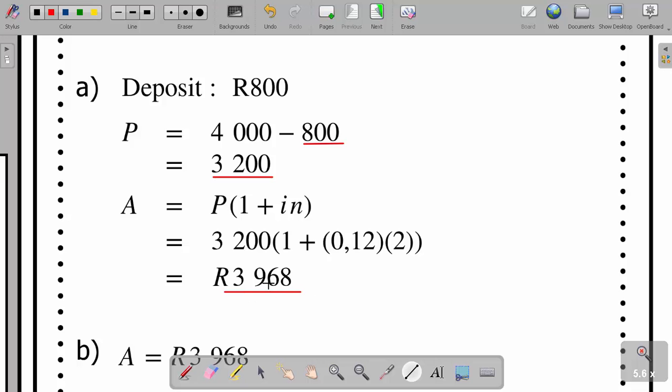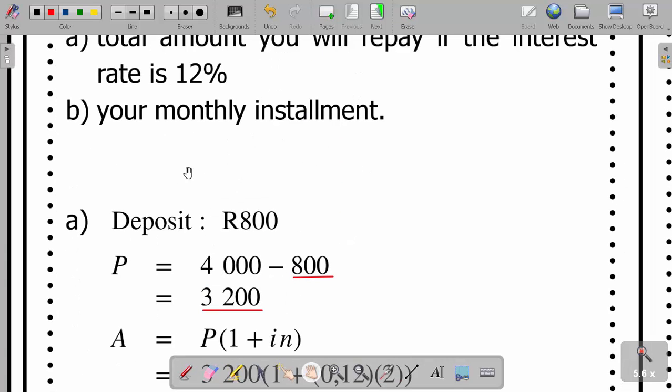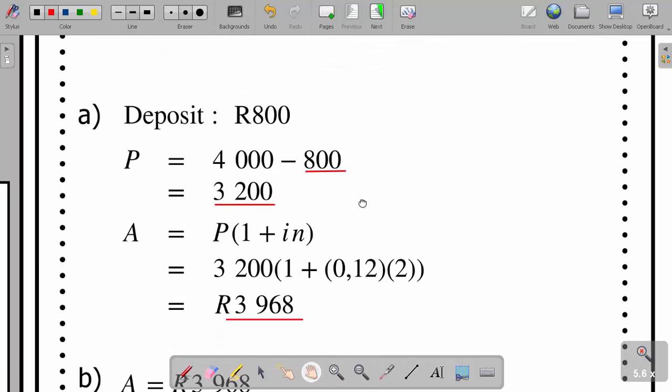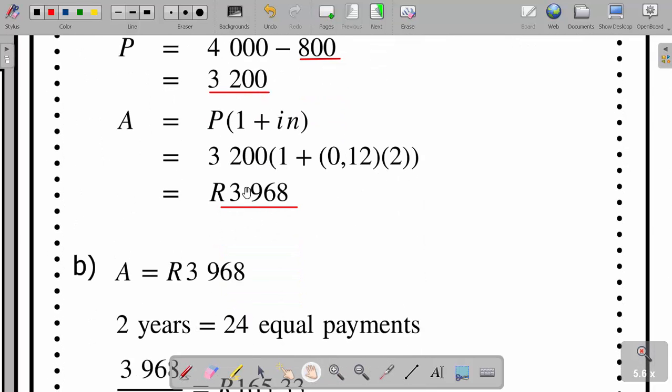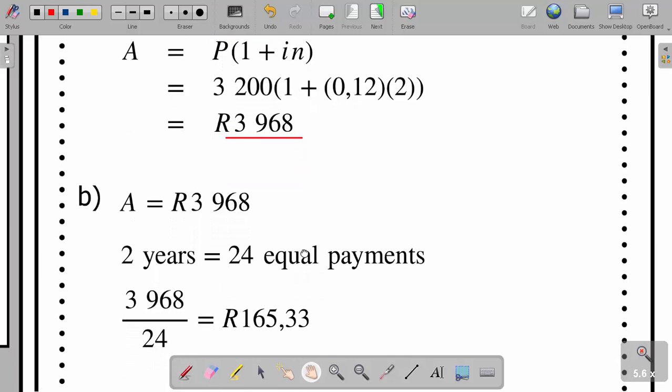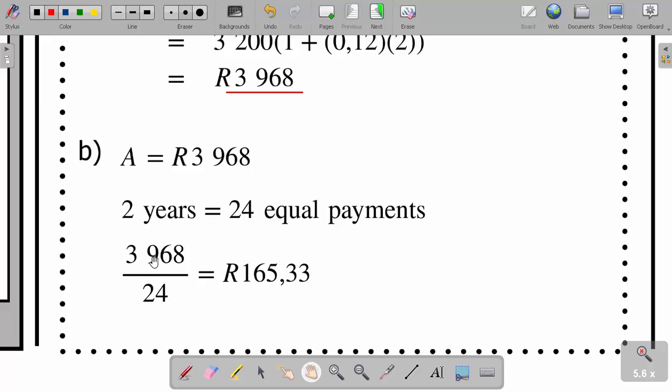Are we together? You see, instead of paying 3,200, if you had the cash, you're going to pay 3,968. Okay. Let's check the other part of the question. What does it want us to do? They say your monthly installment. Now, because you are paying it in 2 years, it means you're going to divide this money by the months in 2 years. So this money in 2 years in equal payments is going to be the 3,968 divided by 24, which gives us 165 rands and 33 cents every month end for 2 years.